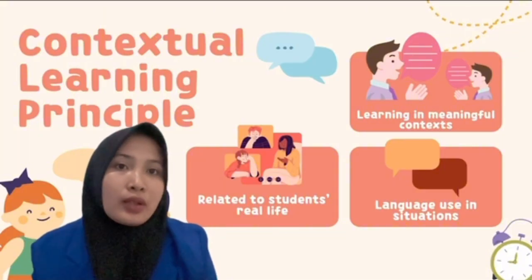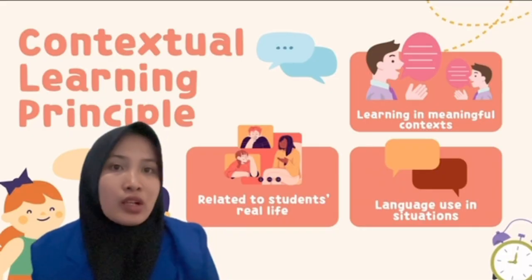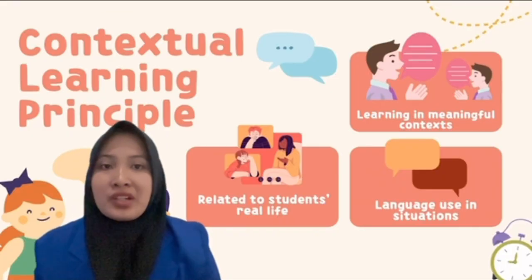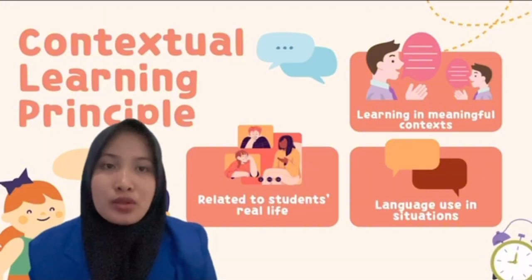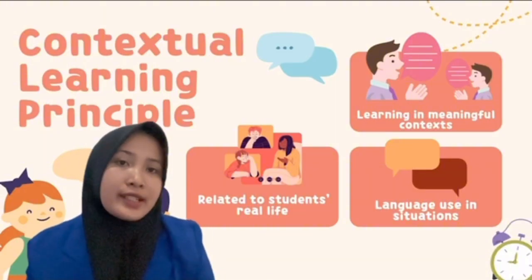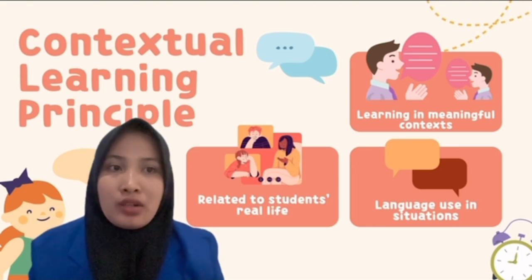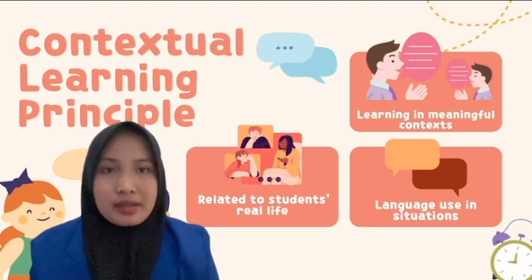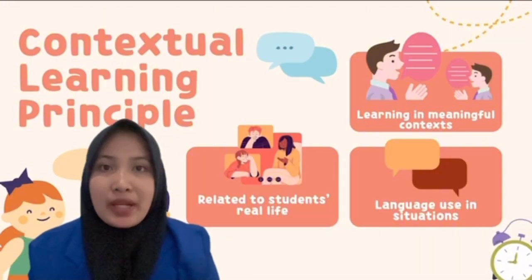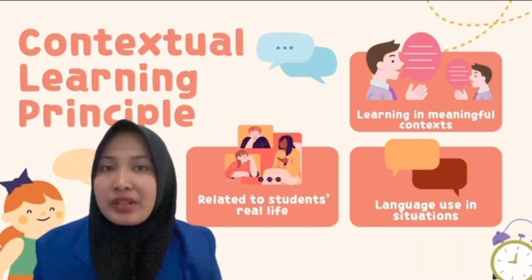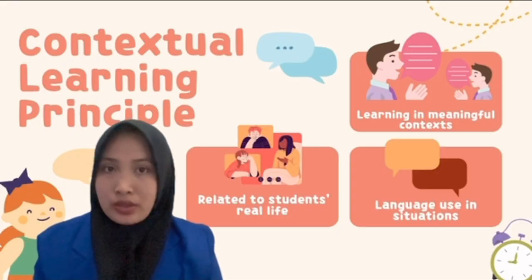And then contextual learning also helps students understand the meaning of vocabulary, the function of expressions, and then the cultural use of language. For example, instead of only teaching the structure of giving opinions, the teachers can ask students to give opinions about their favorite food, social media trends, and then school rules.